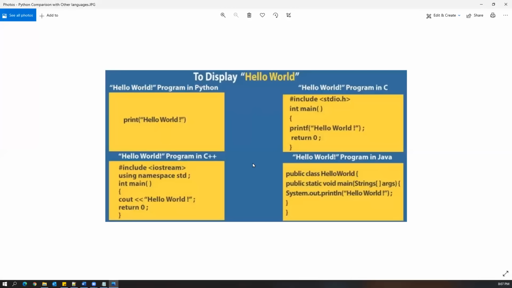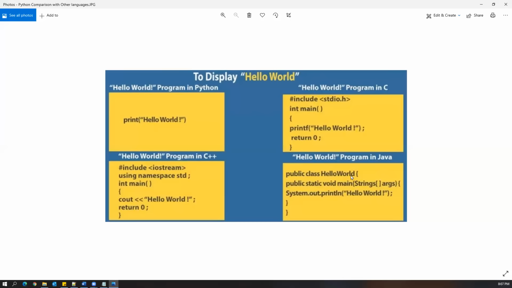Yeah. Now we can look at this small picture. Here I mentioned four programming languages: Python, C, C++, and Java. If you want to print something in Python, we have to write only one single statement. In print, we just specify whatever we want to print. But if I look at other programming languages, for example Java, the fourth one, if you want to print a small message, we have to write at least 3 to 4 lines of code in Java.